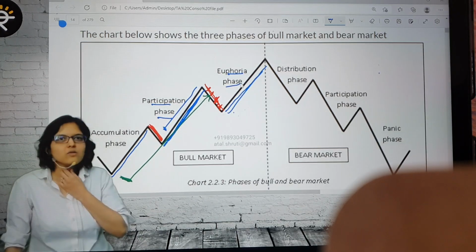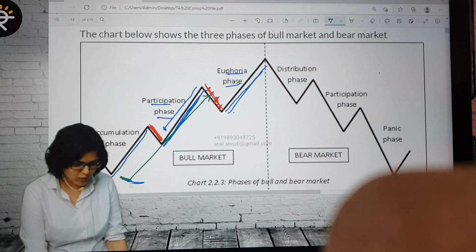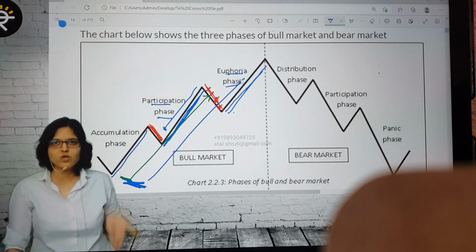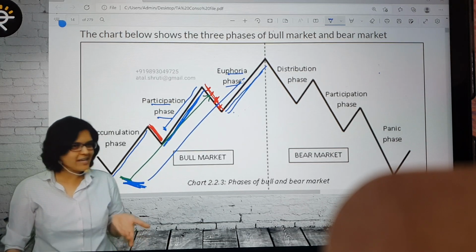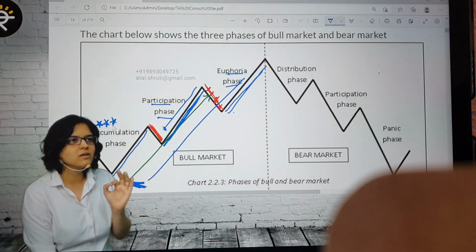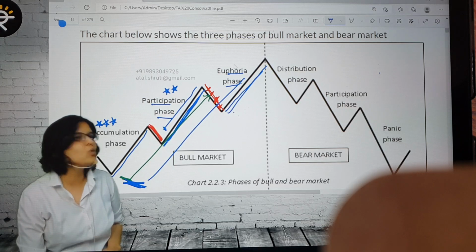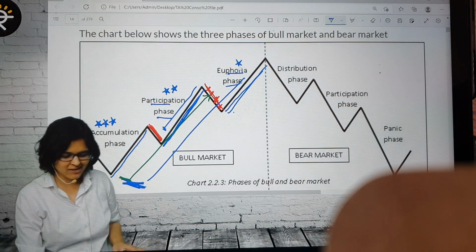The word itself says it. Those who don't understand anything about the stock market, they're confident it will go. If someone asks, how? It has gone up from this level now, it has to go up. There's no choice. In simple words, the most learned people, absolutely learned people, I can say 3-star people, they enter in accumulation phase. Above average, we enter here. Those who have no knowledge, only based on tips, enter here.